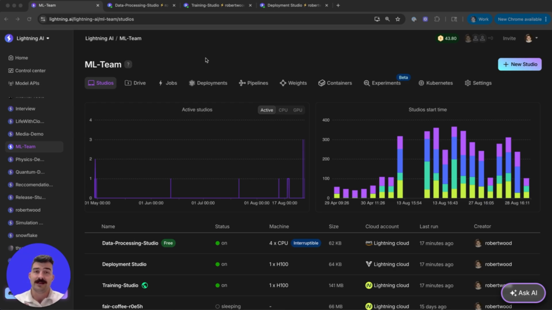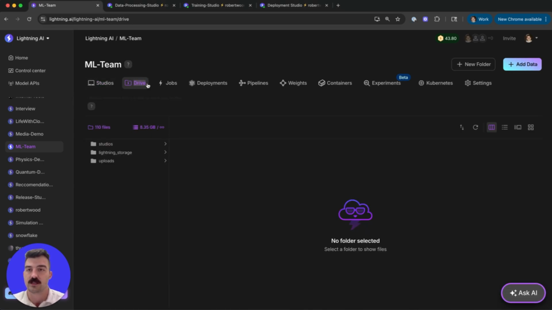The new state, given Lightning's cloud-agnostic storage, is you can actually write data to a cloud-agnostic folder and then train a model without any egress costs on a completely separate machine on another cloud. And then you can do the same for inference. So you can read and write from any cloud into a centralized agnostic storage folder that can be used across different providers. And to demonstrate that, I'll quickly show you in the drive,